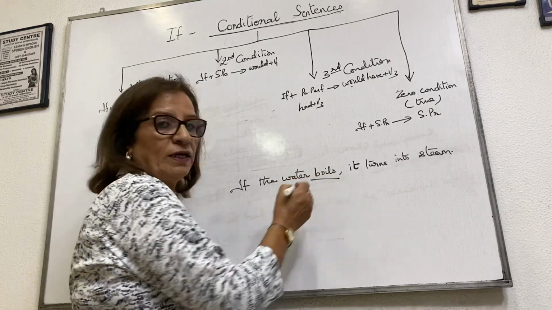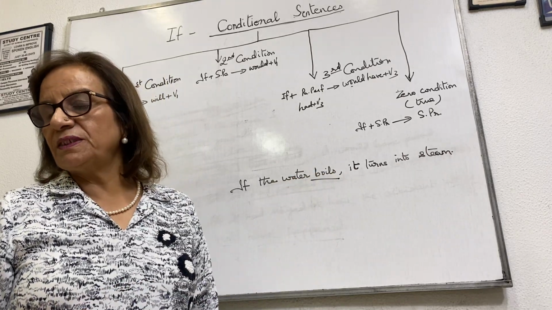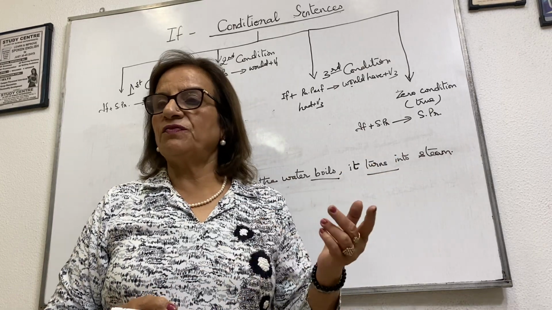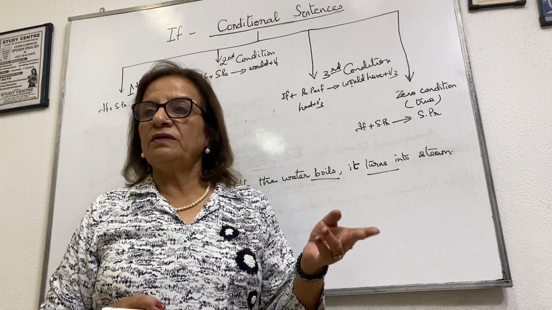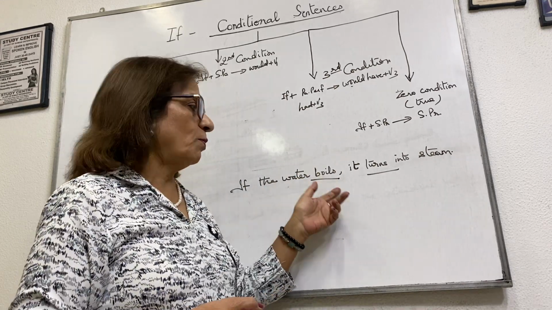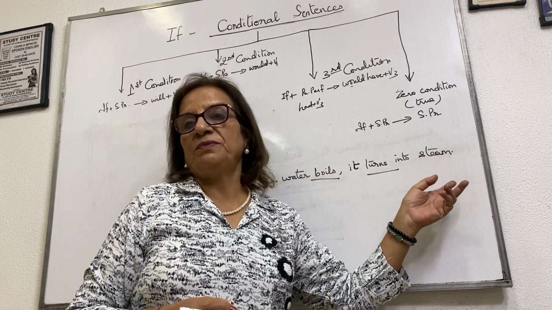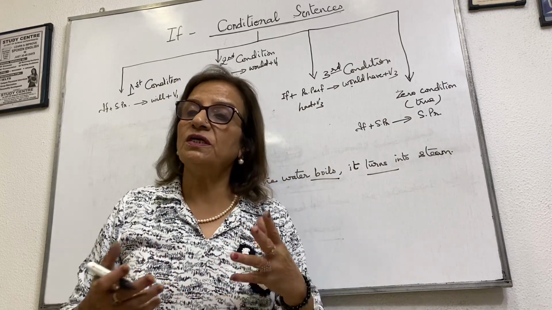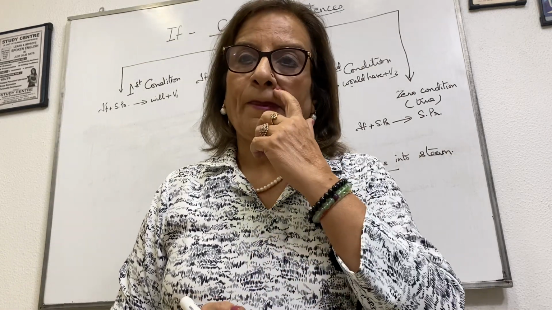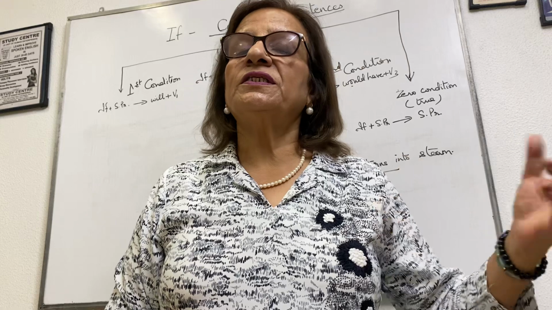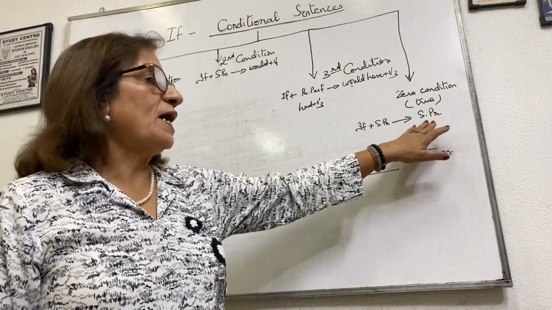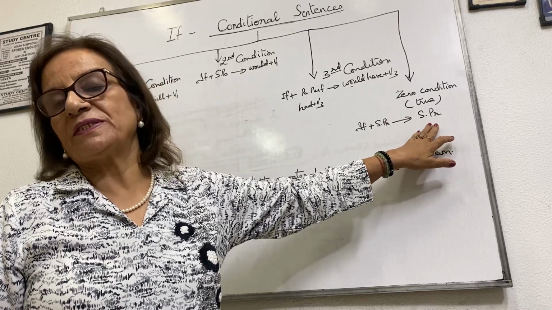If the water boils, boil is the first form of the verb, simple present. It turns into steam. Turn is the first form of the verb, V1. Turn, boil. So if the water boils, it turns into steam. This is a zero condition, which is a true fact. There is no two ways about it. So this is known as zero condition. The if clause is in simple present and the second clause is also in simple present.